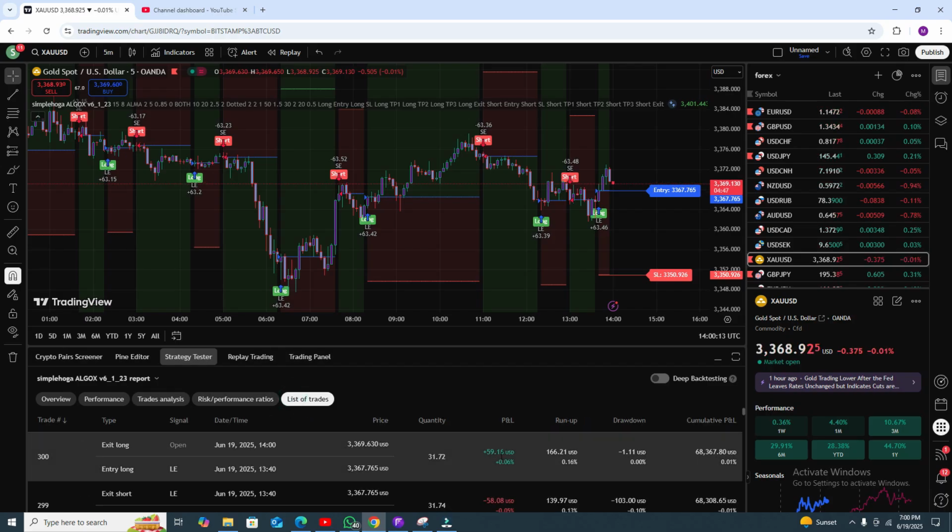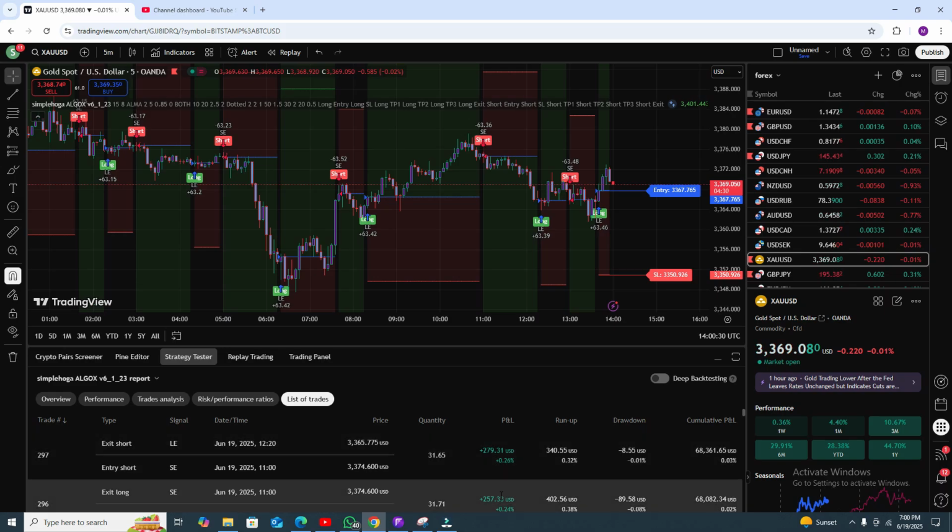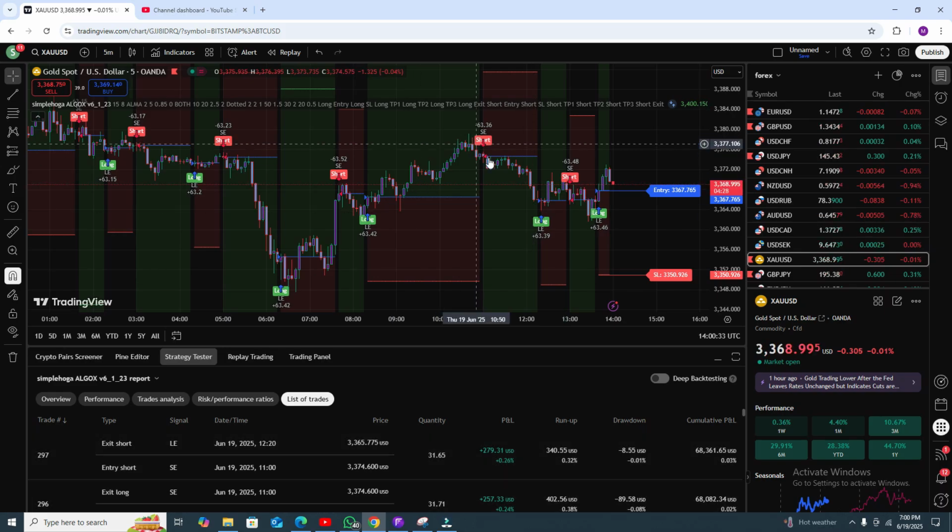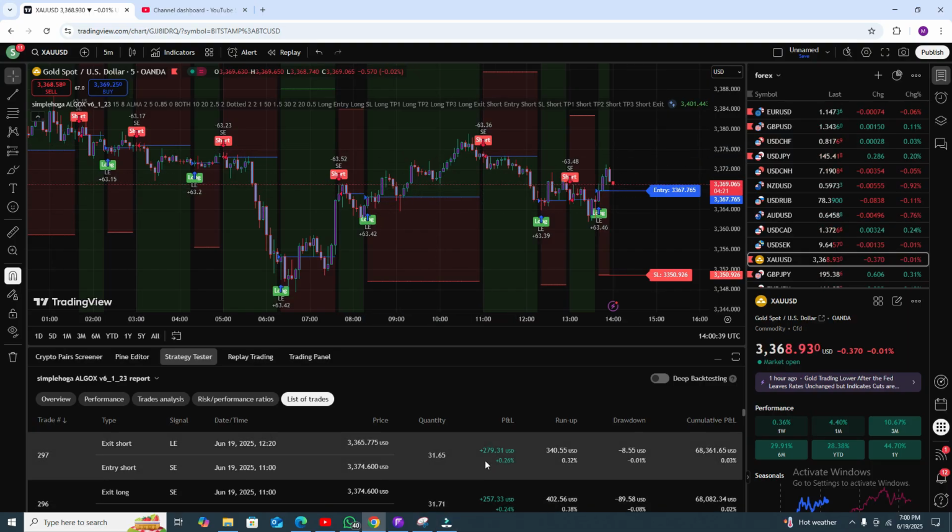In this trade you got some good profit. In this trade you are not getting profit, because you can see the results here. And here you can see these two trades give you some awesome profit. This one gives you awesome profit, and this trade gives you awesome profit. So on both trades you get some awesome profit.